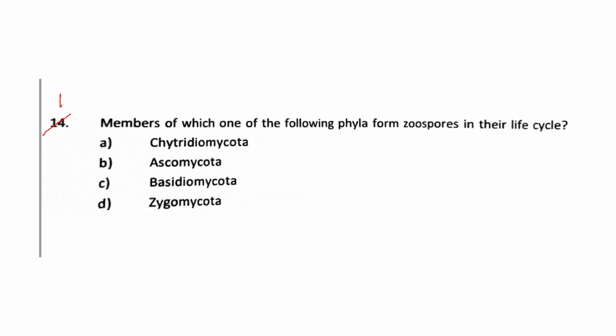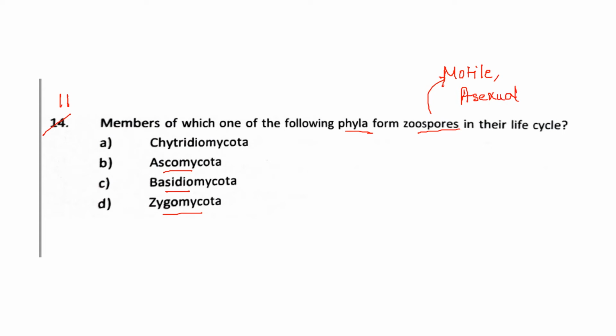So question number 11. Members of which one of the following phyla form zoospores in the life cycle? The options given are A, Chytridiomycota, B, Ascomycota, C, Basidiomycota, D, Zygomycota. Now, what are zoospores? Zoospores basically means motile spores. What they do? They are used in protists, bacteria and fungi for propagating themselves and are basically a part of asexual reproduction.